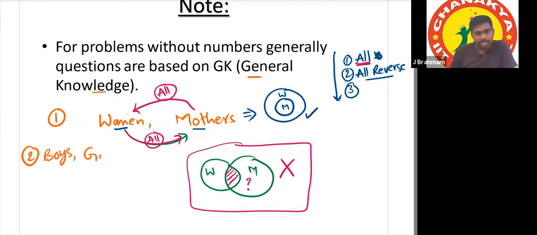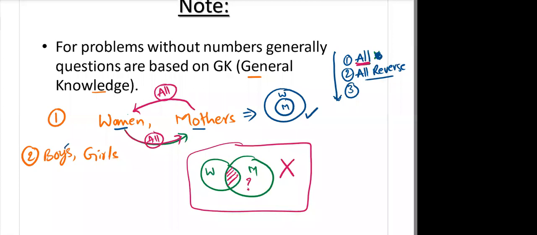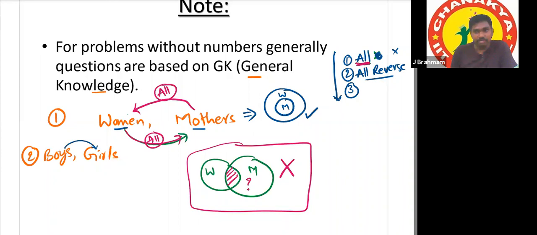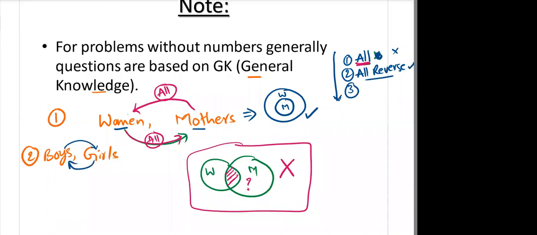Boys and girls. Tell me. We'll check in the order only. First is all. Tell me, all boys are girls? No, sir. No means the first one fails. Then we check the second, the same in reverse order. All girls are boys? No, sir. That is also a fail.